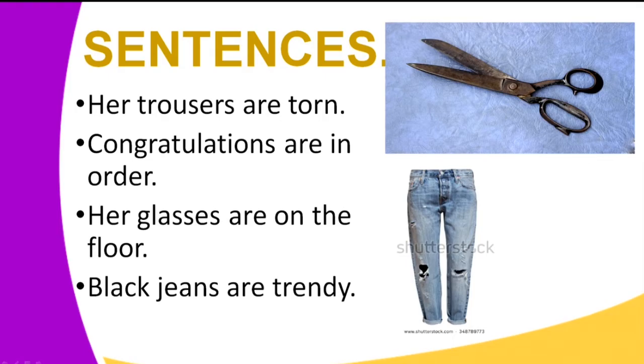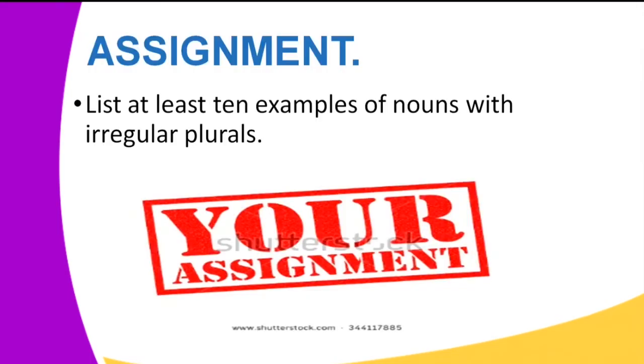Number 1, her trousers are torn. Note that the plural form of the verb has been used with the plural form of the noun trousers, which exists like that. You never encounter trouser, it's always trousers. We also have congratulations are in order. I want you to note the use of the plural verb are. We also have her glasses are on the floor. And lastly, we have black jeans are trendy. It's not black jeans is trendy, it's black jeans are trendy.